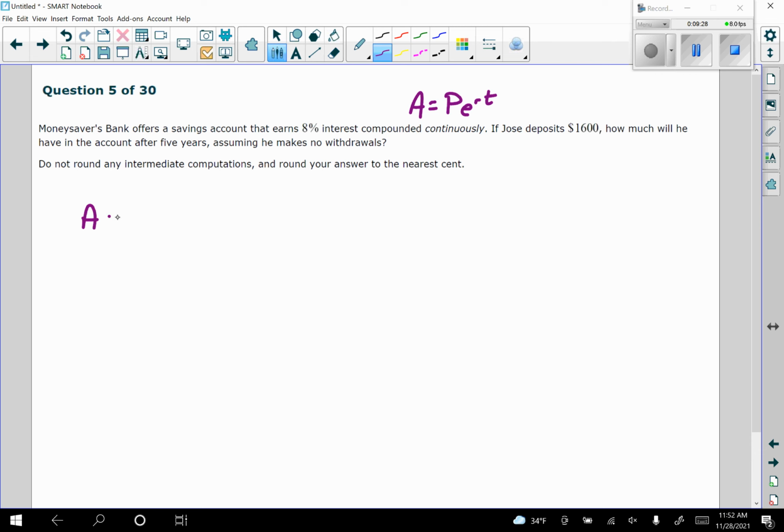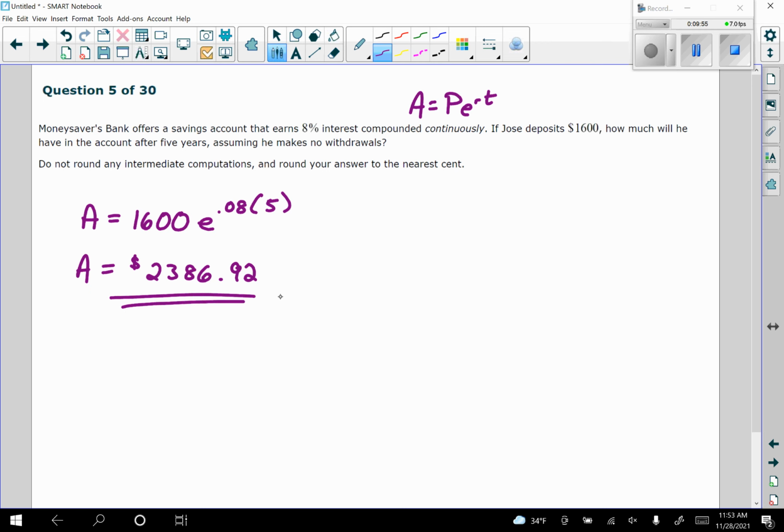So we're going to have A is going to equal the initial investment, $1,600, times e, and then the r is going to be 0.08, 8% as a decimal, and then times 5. So we first want to write this out, just type this into a calculator, again round to the nearest cent. Since we're talking money, we need the dollar sign. We should get $2,386.92.